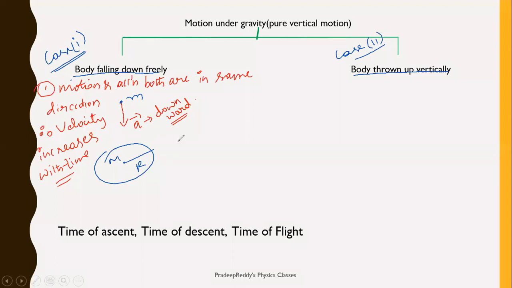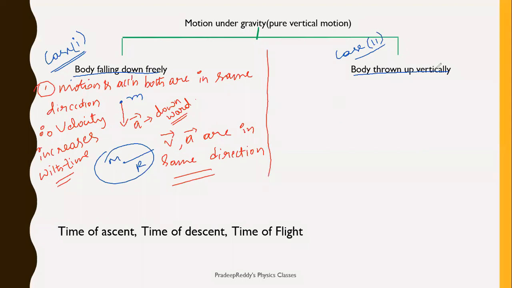So acceleration due to gravity is downward. Motion of the body is also downward. Velocity and acceleration both are in the same direction. Therefore velocity increases. So V bar, A bar are in the same direction. So coming from top to bottom, velocity goes on increasing when you leave that body at that particular position. Coming to the next case, body thrown up vertically.